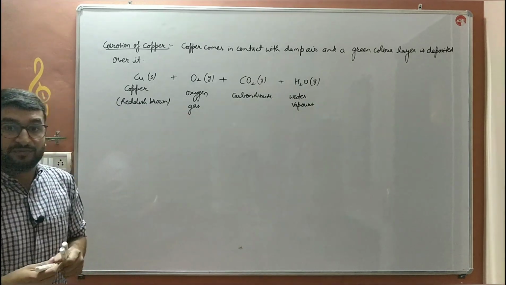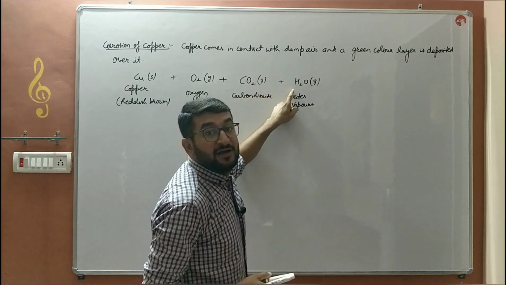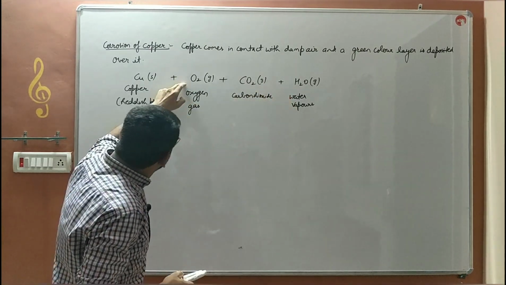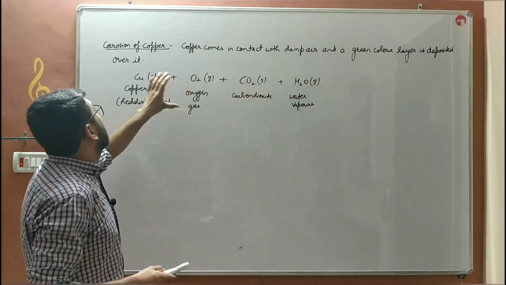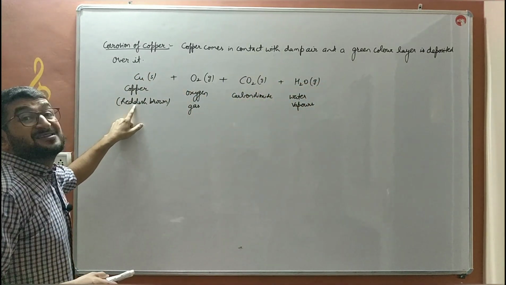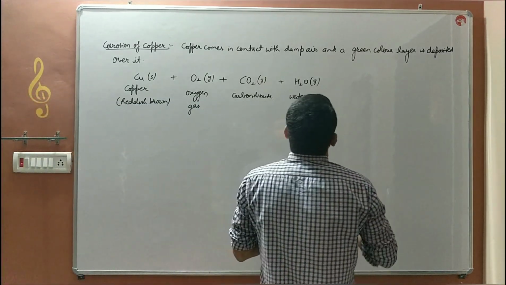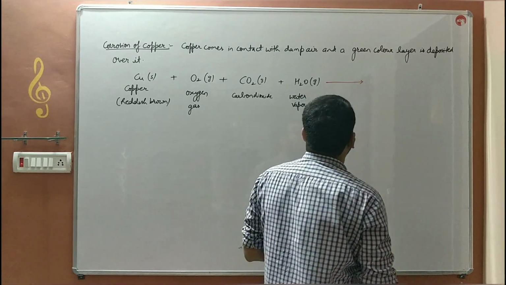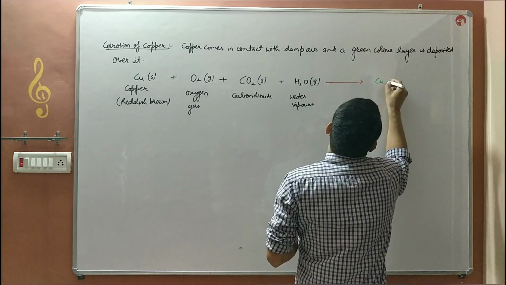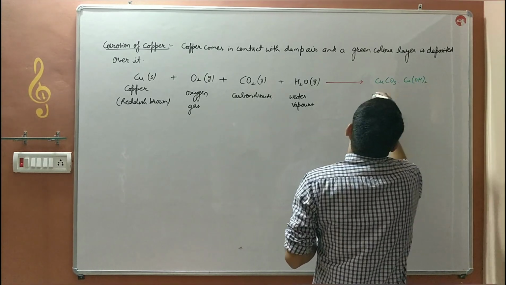In the previous corrosion, we discussed that iron reacts with oxygen and water only, but copper reacts with oxygen, carbon dioxide and water. All these three things react with the copper, which is of reddish brown or shiny brown color, and that leads to the formation of a green color coating of alkaline copper carbonate.